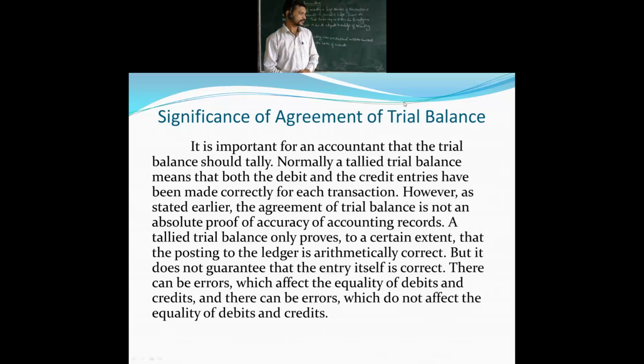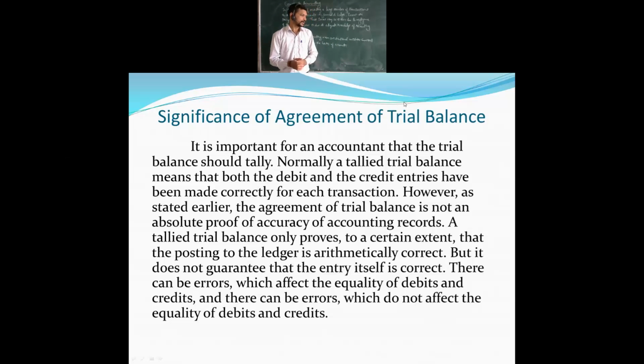However, as stated earlier, the agreement of the trial balance is not an absolute proof of the accuracy of accounting records. However you maintain the books of account, it will not be fully accurate. Even if the trial balance tallies, some information may be missed, or sometimes, leaving out a few concepts, the totals may still tally. So it cannot prove that it is 100% accurate. These things have to be known by you.